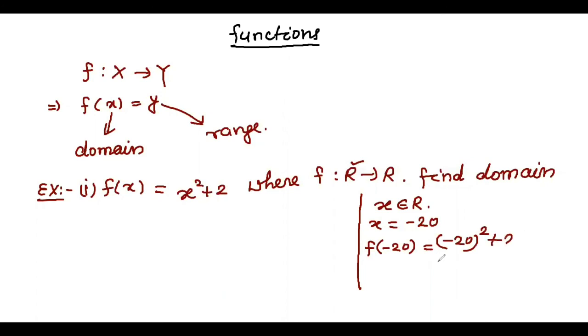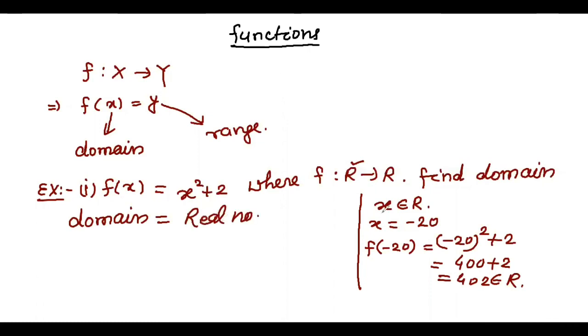So this is again a real number. So here there will be no problem. So we can write here the domain is all real numbers, because the value of x is called domain value.